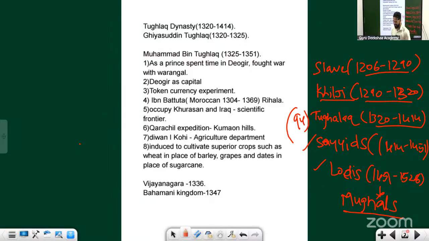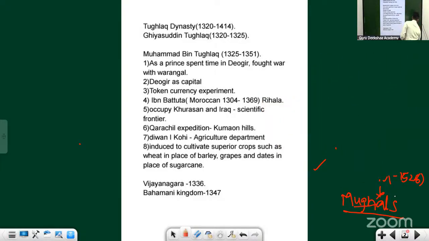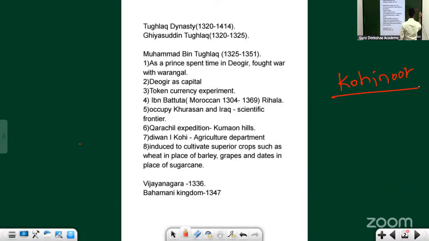I'll give you a hint. It was produced in South India. It was produced in the Kakatiya dynasty. As you said, it went into the hands of the Mughals, but the Mughals were not the original producers of this Kohinoor diamond. So don't write it down.